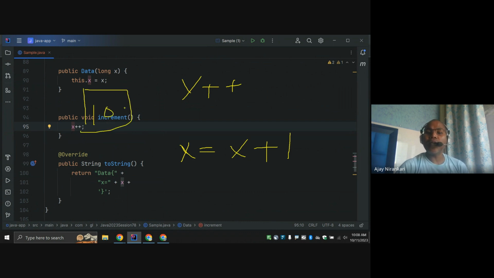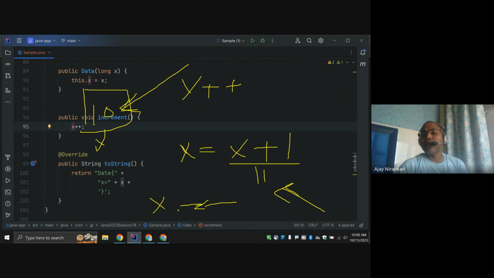Thread 1 comes and reads the value 10, but at the same time another thread is modifying 10 to 11. For example, another thread is at the stage of reading the value of x, and another thread is assigning the value. Three cases are possible, so this is a three-operation case.